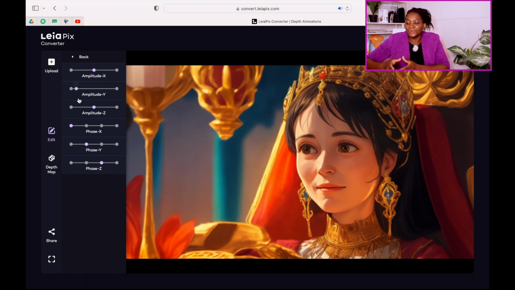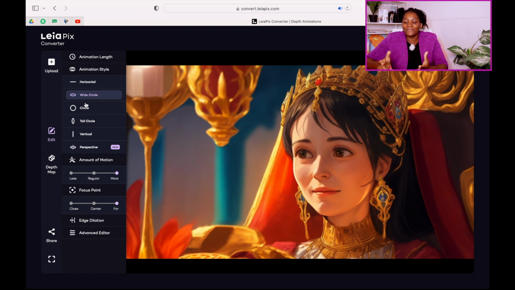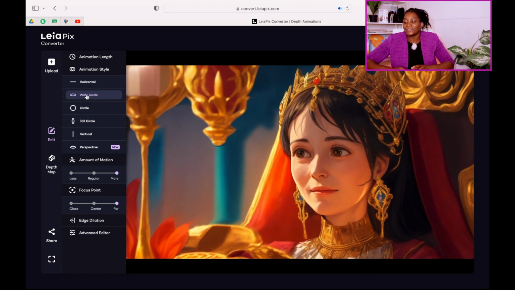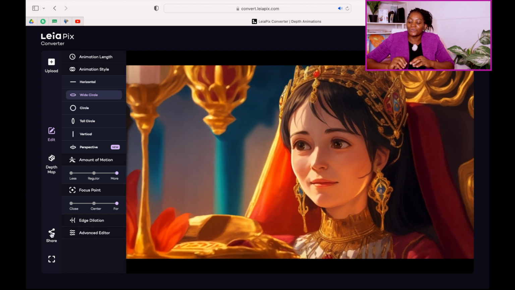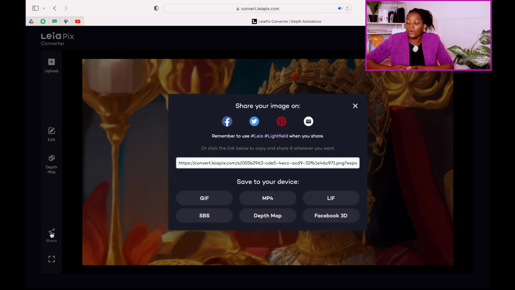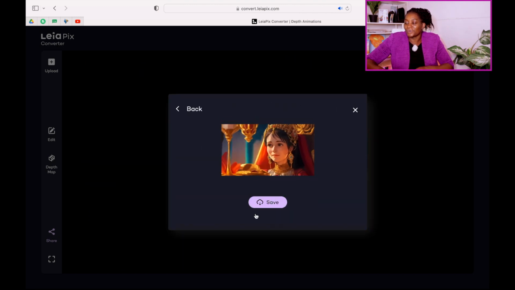The one that I really like to use is the animation style. Either you want it to be circular, you want it to be vertical, however you want it to be, you just make those adjustments. And then when you are done, you go here and then you share your video. So then you come here, you take MP4 and then you save. When you click save, it's going to download your video. Now we have created motions in our images.